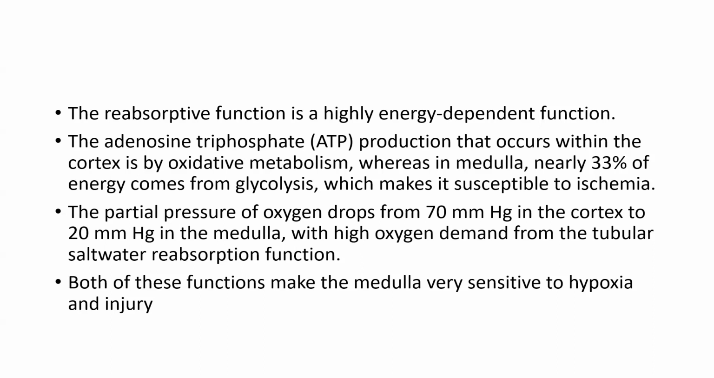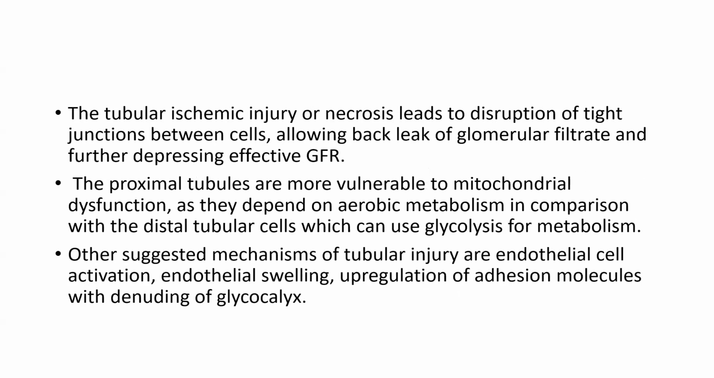The partial pressure of oxygen drops from 70 mmHg in the cortex to 20 mmHg in the medulla, with high oxygen demand from tubular salt and water reabsorption function. Both of these factors make the medulla very sensitive to hypoxia and injury. The tubular ischemic injury and necrosis lead to disruption of the tight junctions between cells, allowing back leak of glomerular filtrate and further depressing effective GFR. The proximal tubules are more vulnerable to mitochondrial dysfunction as they depend on aerobic metabolism, in comparison with the distal tubular cells, which can use glycolysis for metabolism.